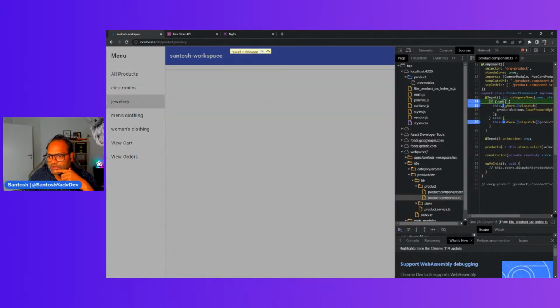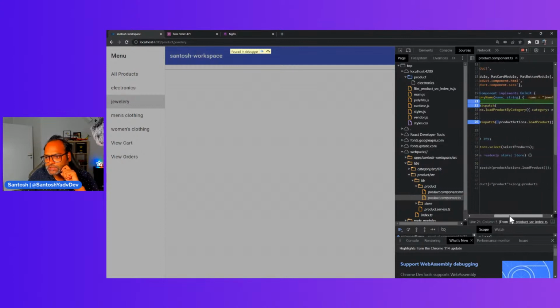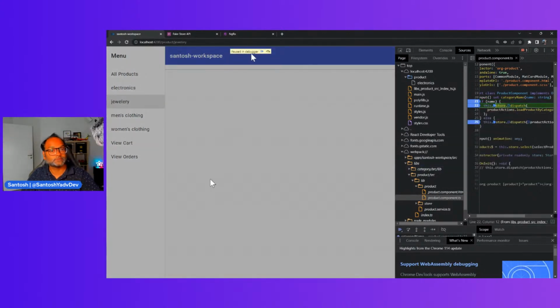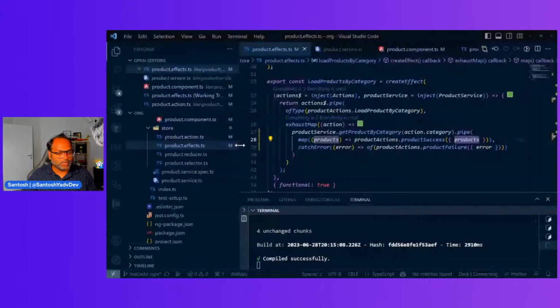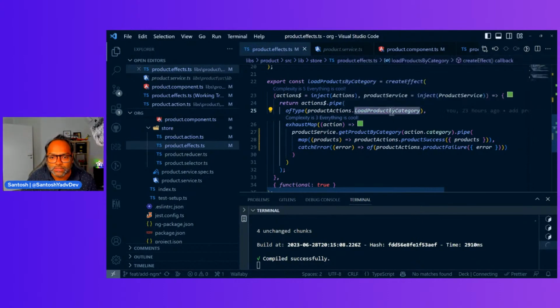Click on jewelry, name is jewelry, dispatch category name. Remember, okay, I know what the issue is. Probably load by category. Okay, this is okay.